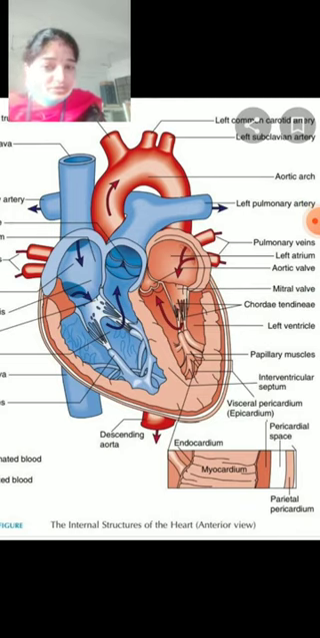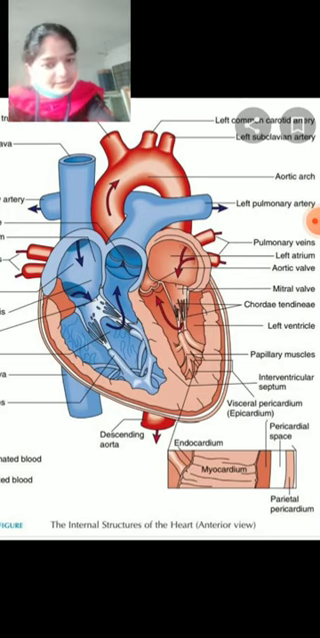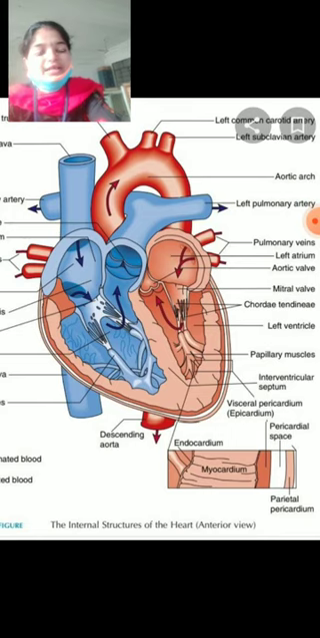What about the systemic artery? The systemic artery arises from the left ventricle. The left ventricle contains oxygenated blood. How does oxygenated blood come into the left ventricle? From the left atrium. The left atrium receives oxygenated blood from the lungs. From the left atrium, blood moves to the left ventricle. From the left ventricle, the oxygenated blood is supplied to every part of our body through the systemic artery.